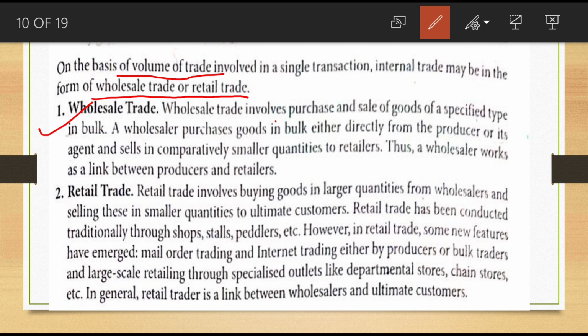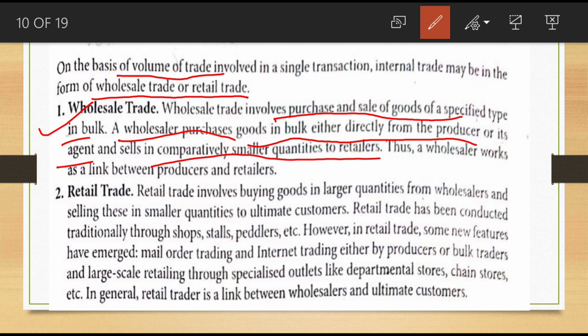So wholesale trade involves the purchase and sale of goods of a specified type in bulk quantities. A wholesaler purchases goods in bulk, either directly from whom? Directly from the producer or its agent. Then what is he doing? Selling comparatively smaller quantities to the retailers.